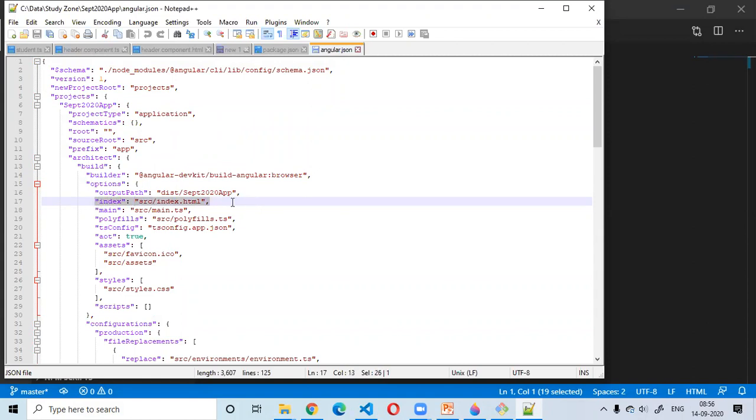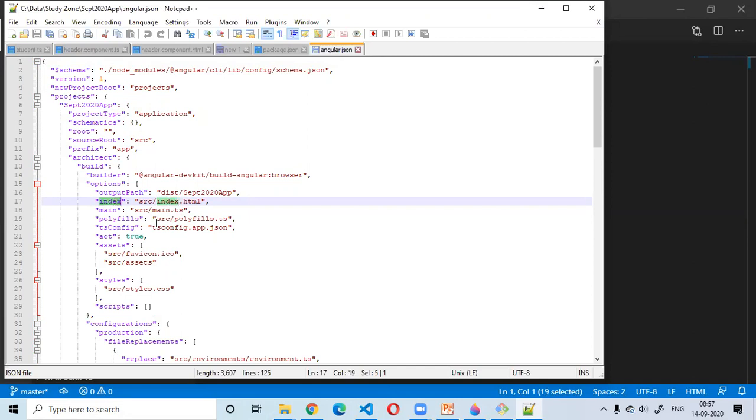So what is happening here is, index, what it is mentioning, that the index means the root page. That is going to be my index.html. As I said, we popularly call it index.html, but whatever name you want to give, you can give it, and you have to update it in this configuration.